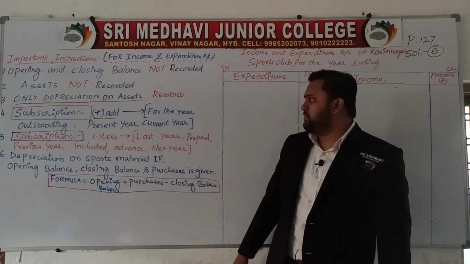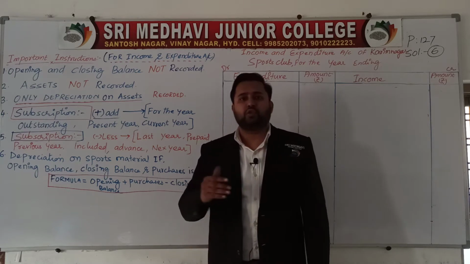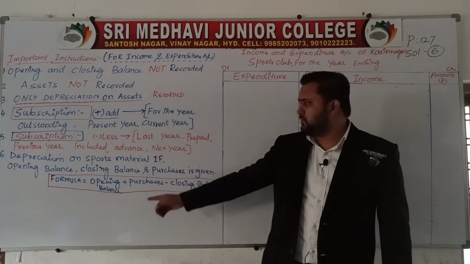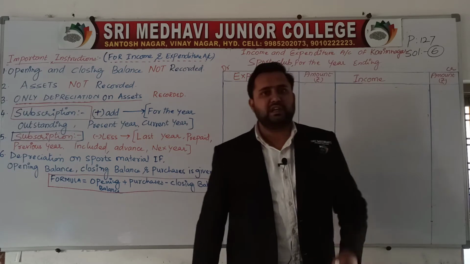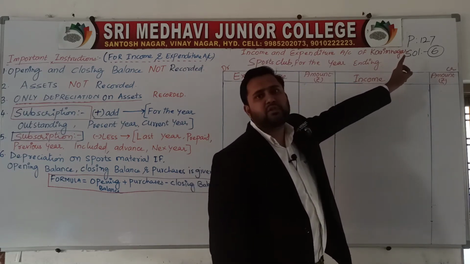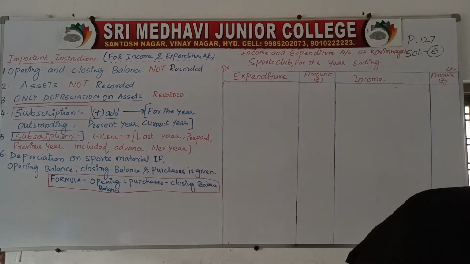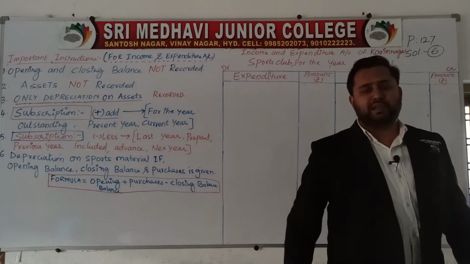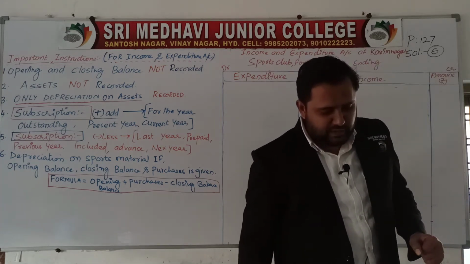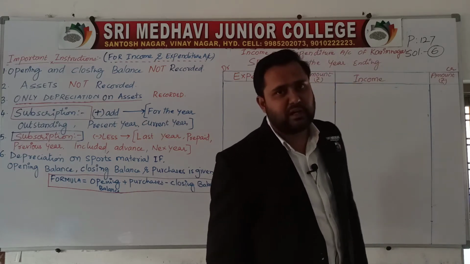If in a problem, depreciation on sports material, if opening balance, closing balance and purchases are given, then follow this formula. Let's see the problem. You will find this question on page number 127, question number 6. From the following receipts and payments account, prepare income and expenditure account of Sports Club Karimnagar.